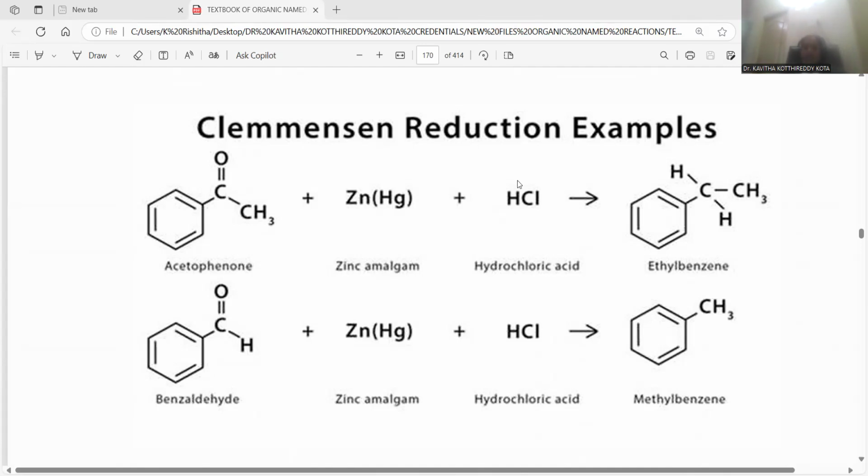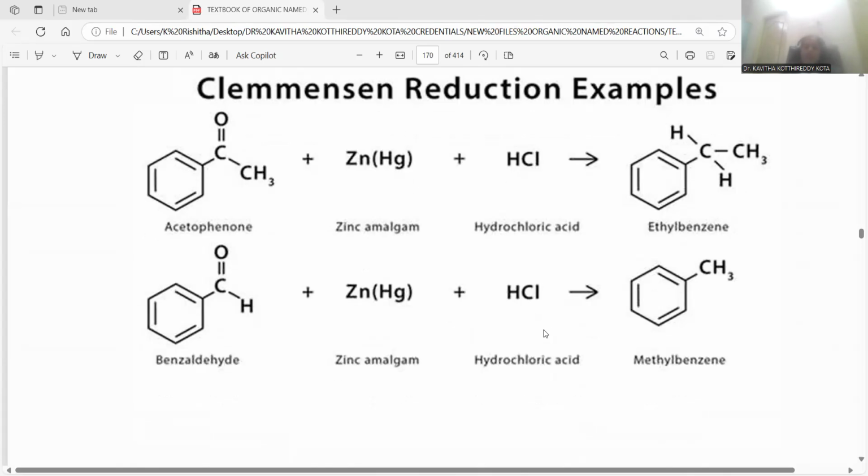So this process can be applied over there. So this is the way acetophenone is treated with zinc amalgam HCl. There is a formation of ethyl benzene, and benzaldehyde, if treated with zinc amalgam HCl, gives toluene as the final product. So these are the typical examples that come under the Clemmensen reduction process.